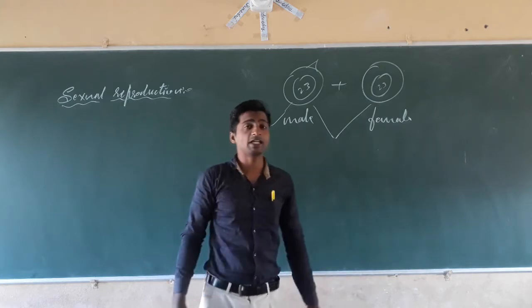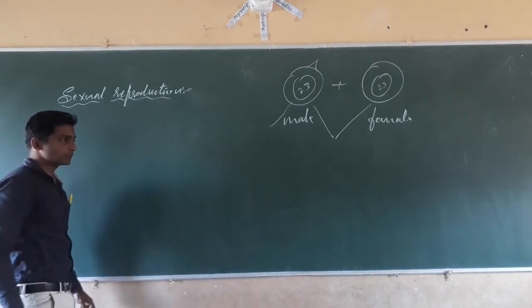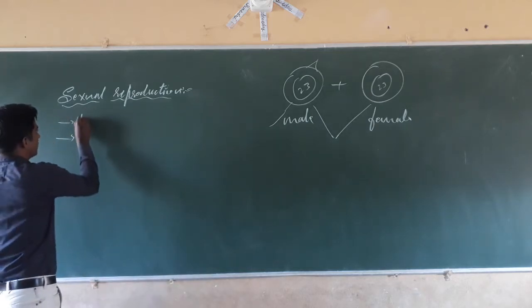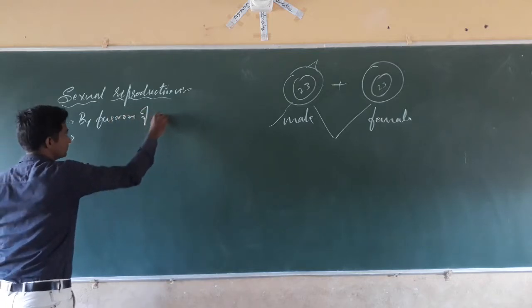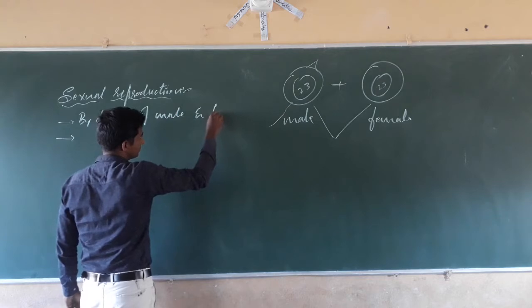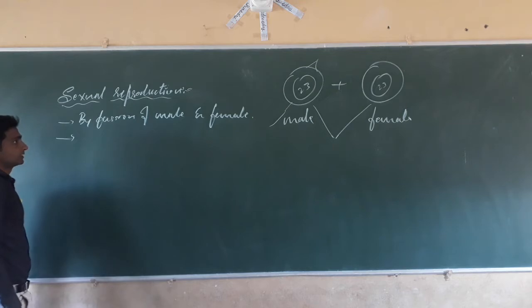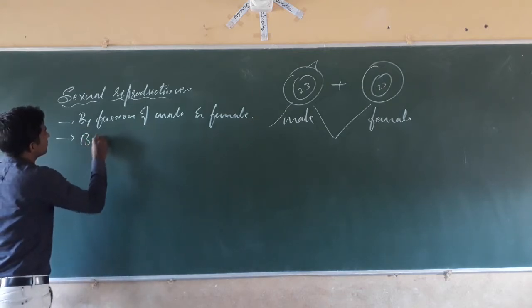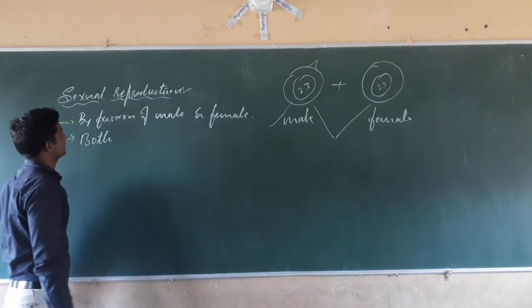Next, dear students, in case of sexual reproduction, both parents are necessary, by fusion of male and female gametes. Both male and female gametes are necessary.